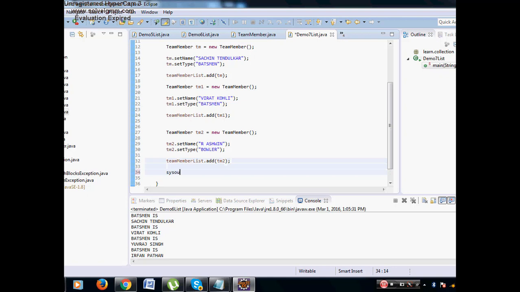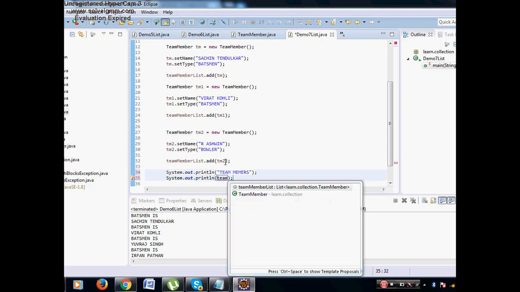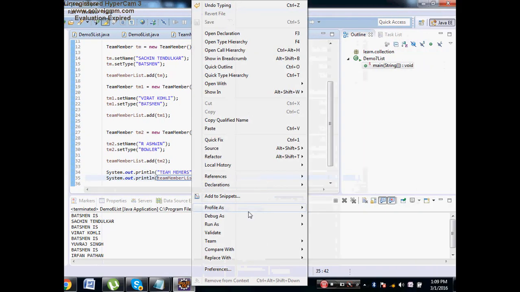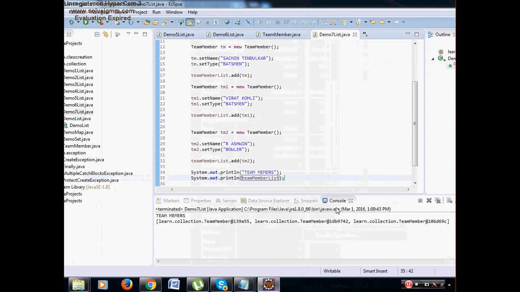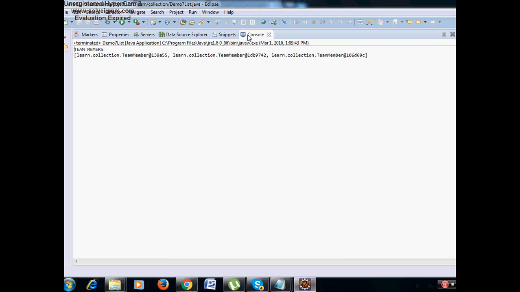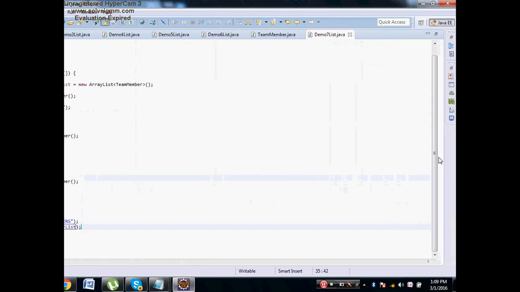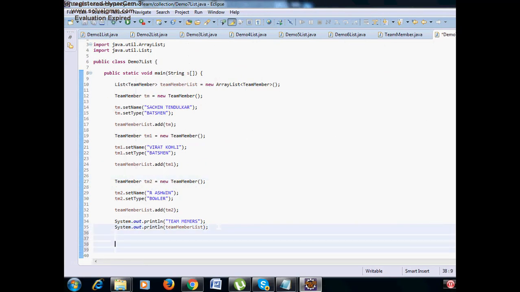Now I'll say sysout team members, and I'll say sysout of team member list. Now I'll say right click, run as Java application, and here if you see it is a collection of 1, 2 and 3, but the whole data is not visible because it is an object. Last time it was only default data types it used to print. For that is the main reason we have what? Iterator. Correct?